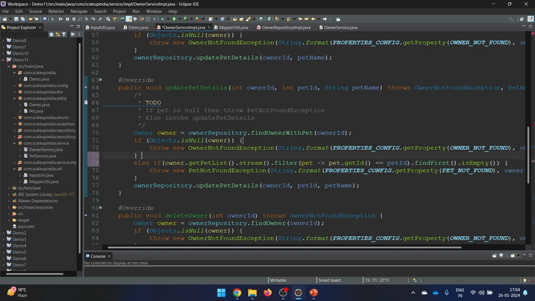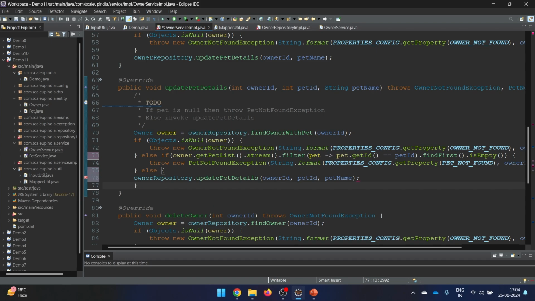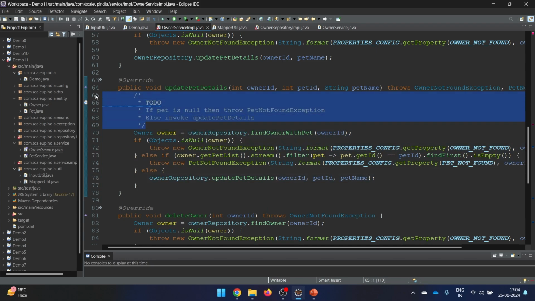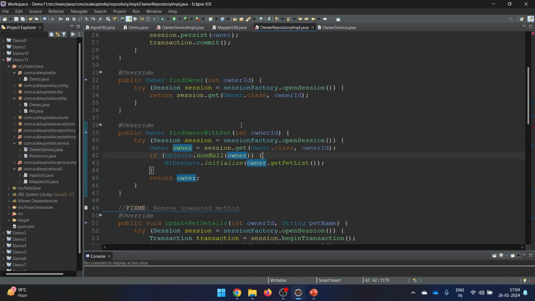So we can say else here. This is the way we can move, and here also we can say else. It's always better to write these braces and if else, so that your code becomes simple. So this is something which we have done, and you see how in such a small code I can show you the example of streams. Many times people feel that in order to learn streams and lambda they need a very big amount of code. No, that's not the case. You can perform your streams and lambda in any small code also, if you know the things. Now let's go to this method and see how it looks.